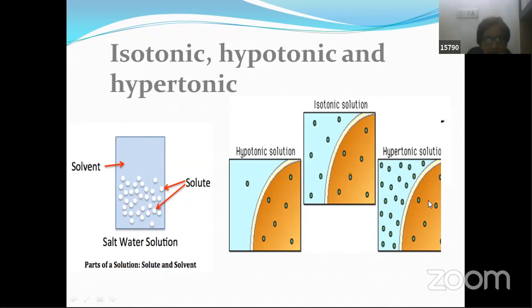Now look at this particular thing. Here, in this brown colored solution, there are only 3 particles. Whereas you can find over here, the number of solute particles is more. So with reference to this, now this is called a hypertonic solution. What do we understand by these 3 terms? Hypotonic, less solute concentration. Isotonic, the concentration of two different liquids that you are considering at a particular time is the same. And hypertonic, one of the solutions' concentration is high with reference to the other.